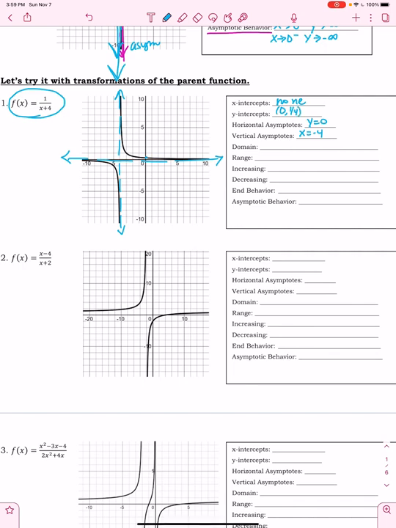And then, of course, my domain is going to be everything except for that vertical asymptote value. And my range is going to be from negative infinity to 0 because of my horizontal asymptote, sorry.